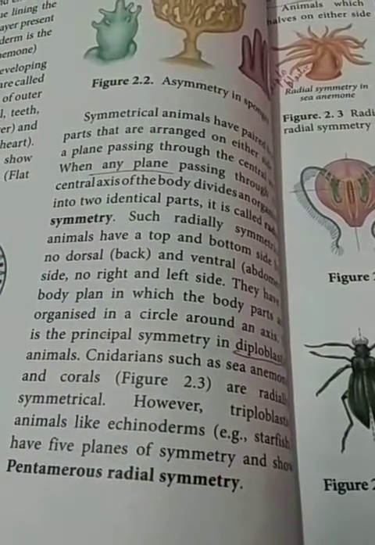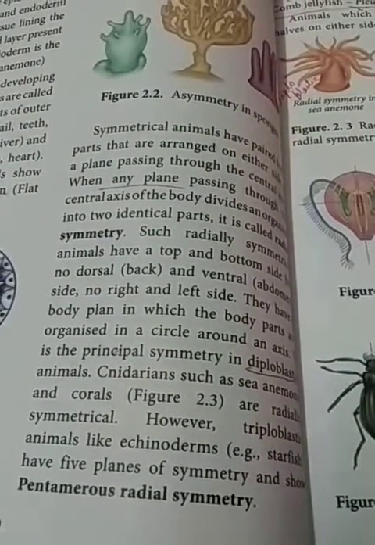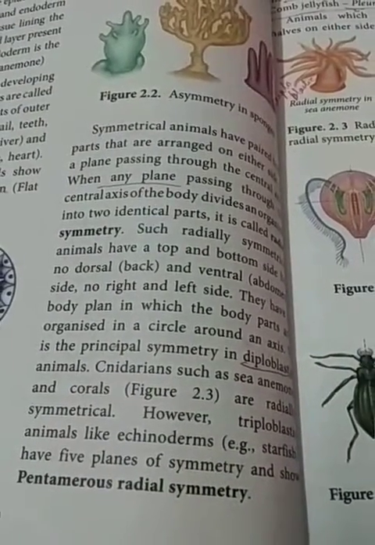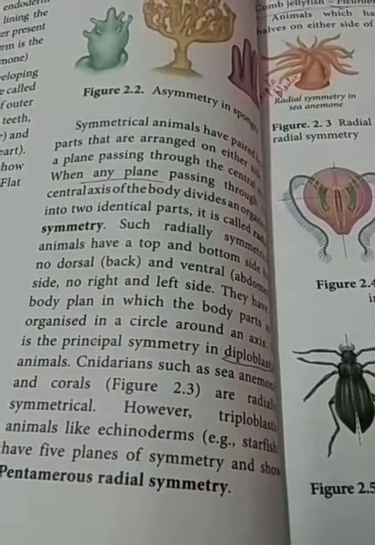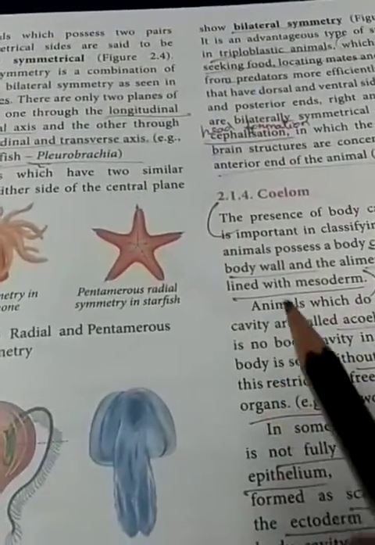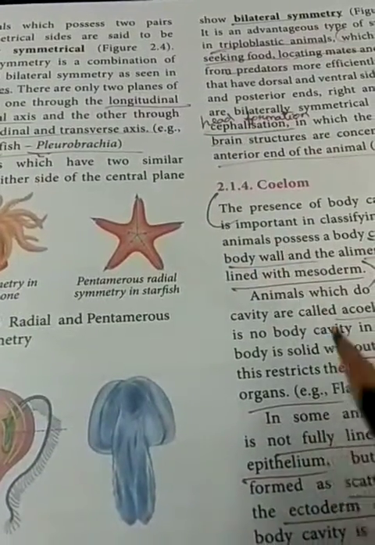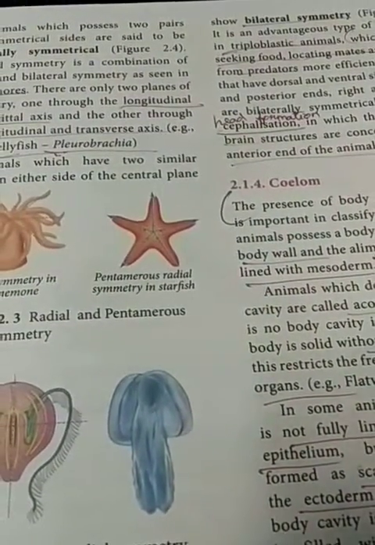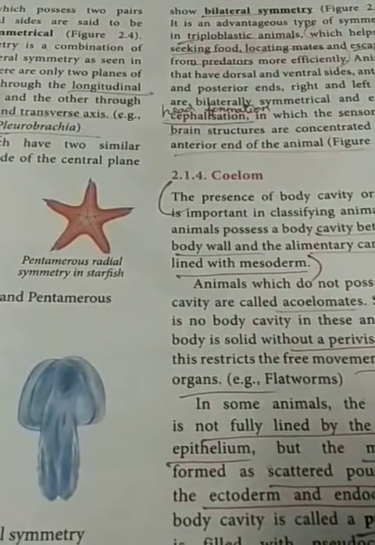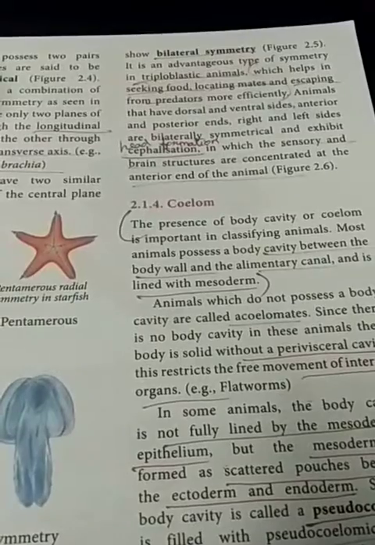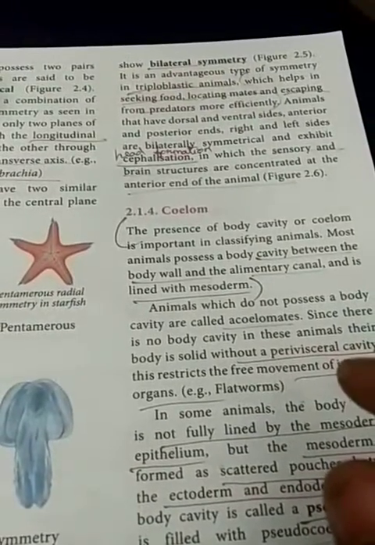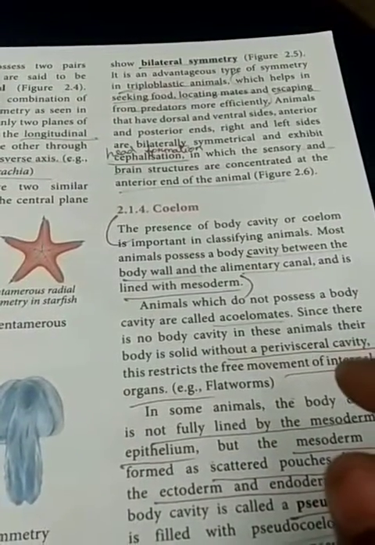Then pentaradial symmetry, pentamerous, for example in a starfish. If we can pass five central axes, we can cut the body from those five directions into two equal halves. That is known as pentamerous radial symmetry. Have you understood? Then bilateral symmetry has only one definite axis. Mostly bilateral symmetry organisms are triploblastic.